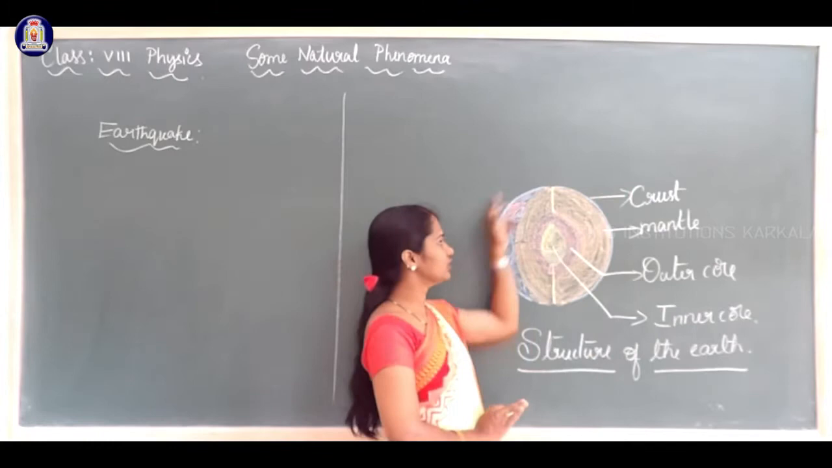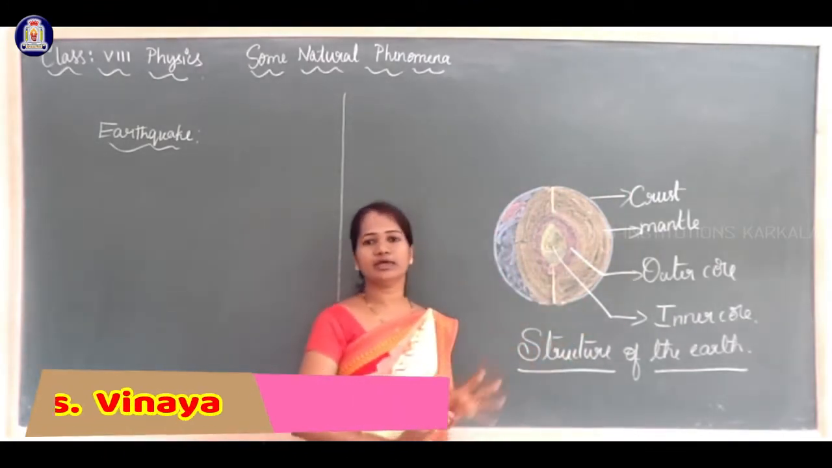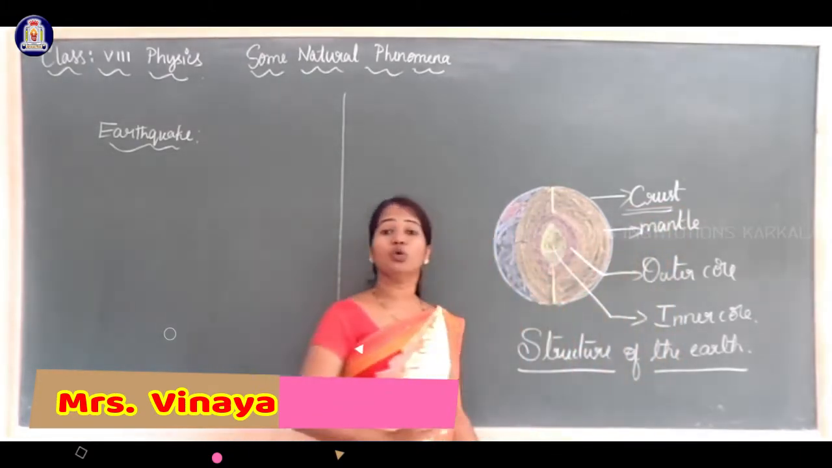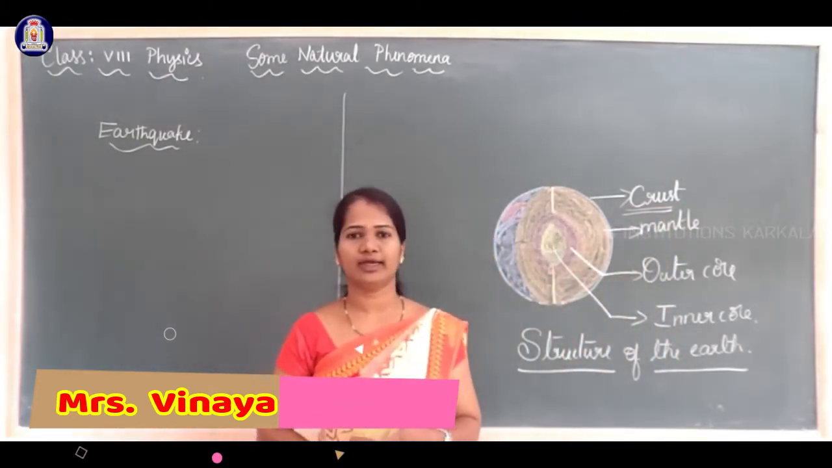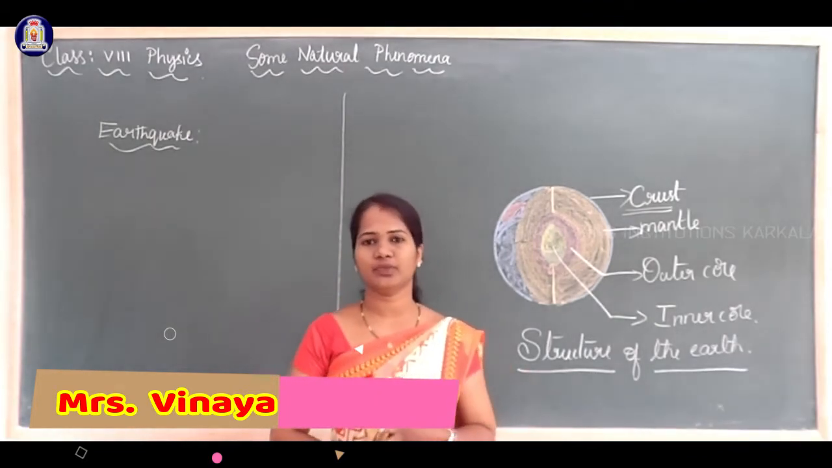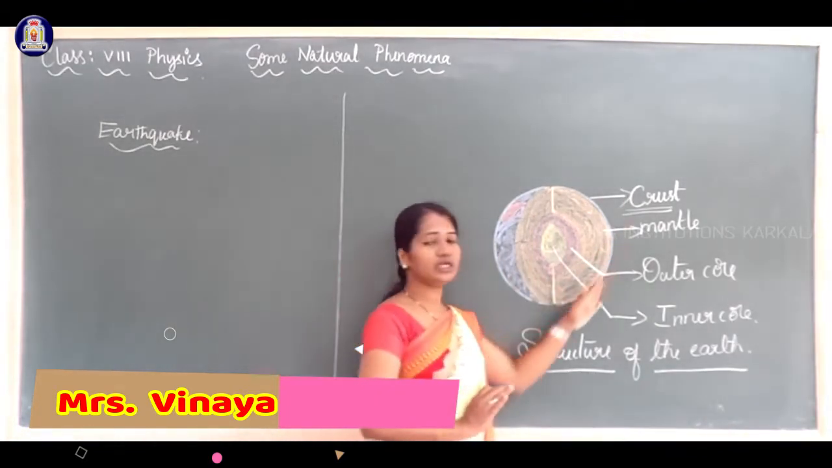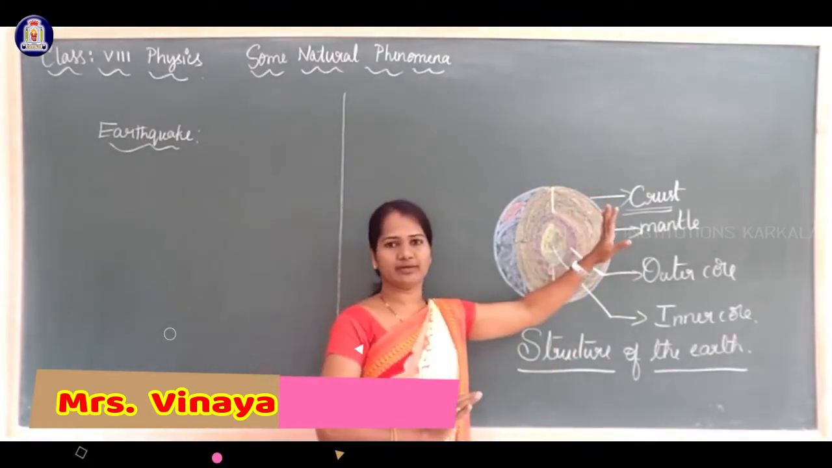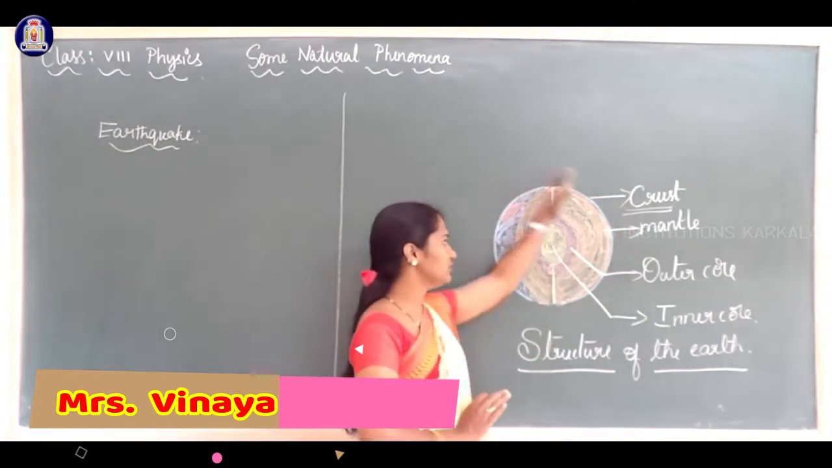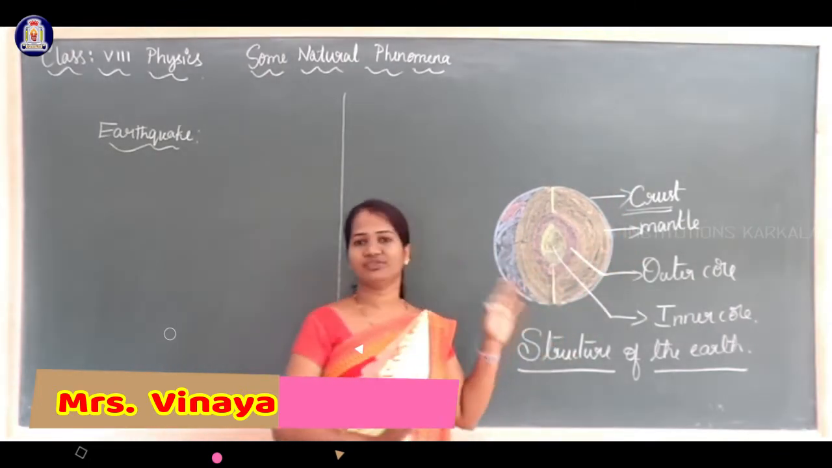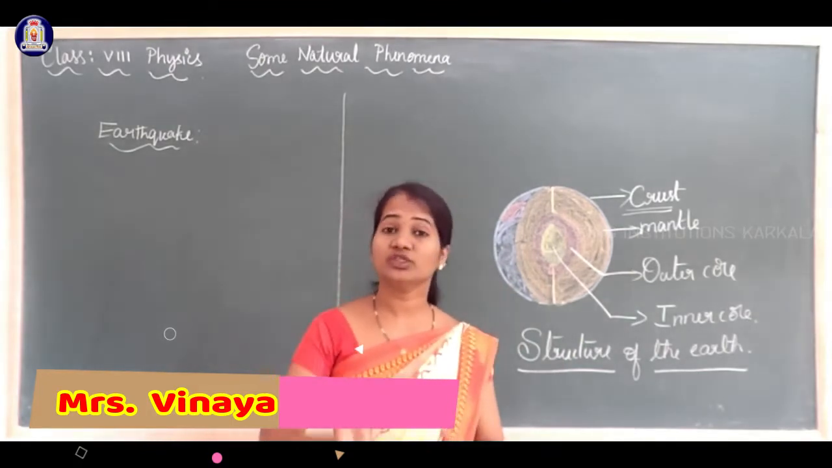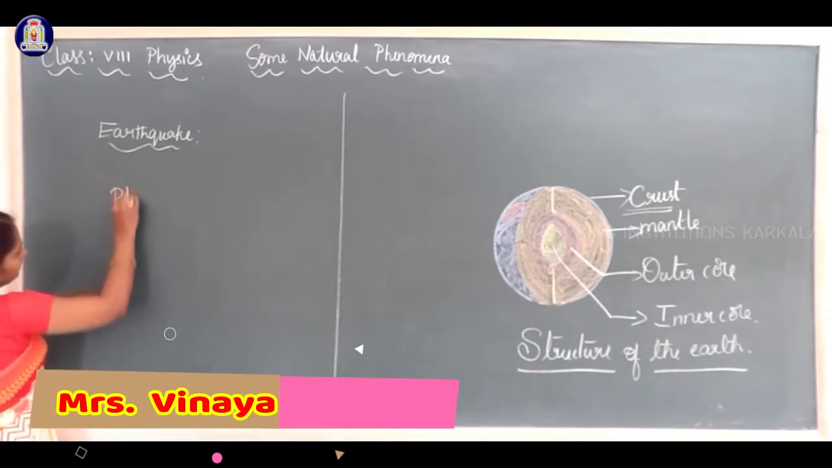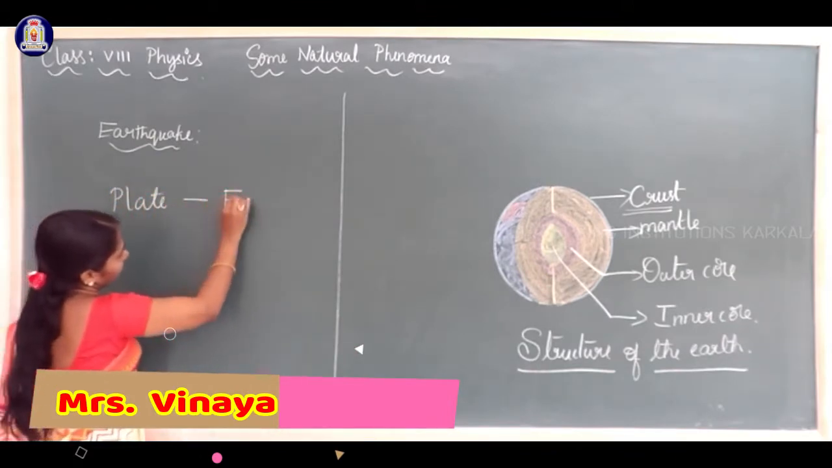As you can see here, the outermost layer of the Earth is called the crust. Usually this outermost layer is not in one piece. The crust is fragmented, and each fragment we call a plate. Plate, in the sense, fragment.